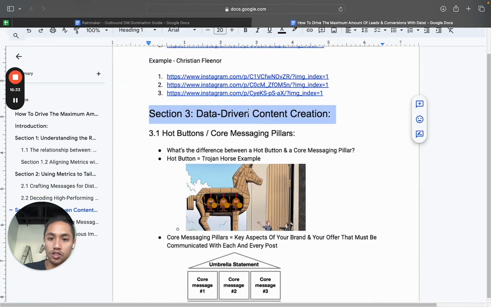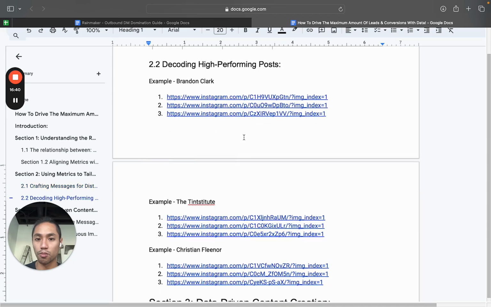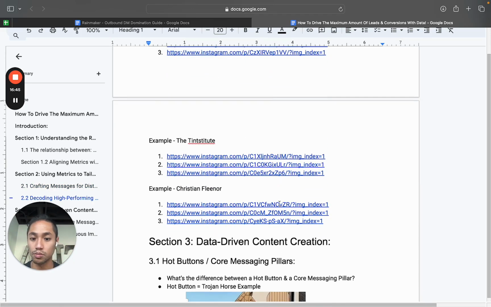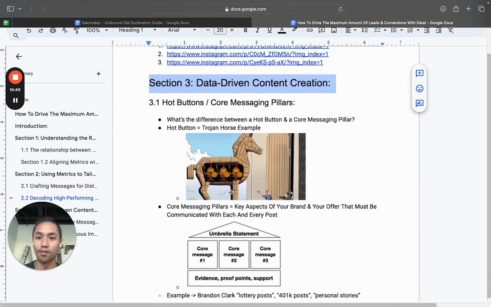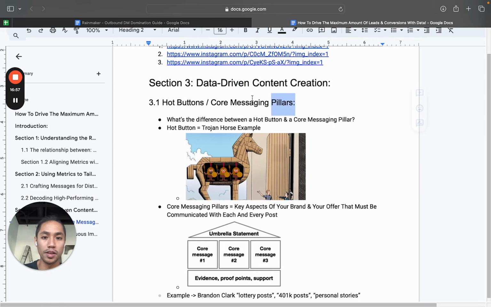So the next thing I want to talk about is data driven content creation. We talked about decoding some high performing posts, and I've talked a lot about the headline, the avatar and who I'm talking to, messaging, stuff like that. Now I want to go into this part, which is my favorite personally. There are two things I want to talk about: hot buttons, and a core messaging pillar.